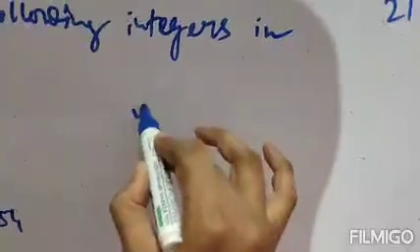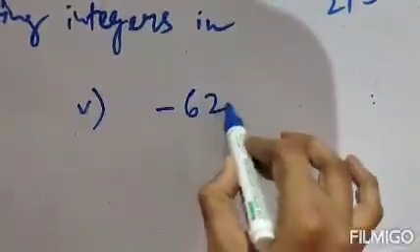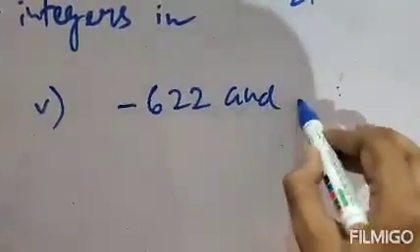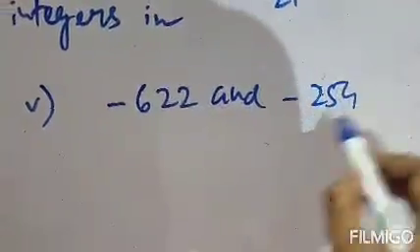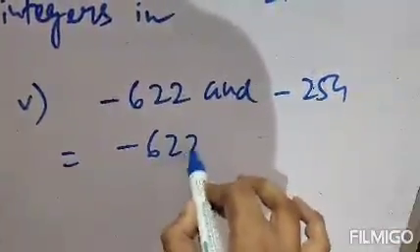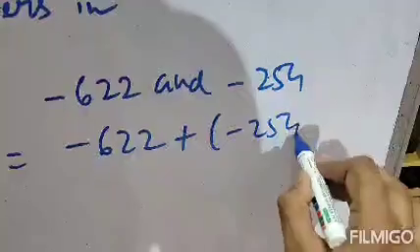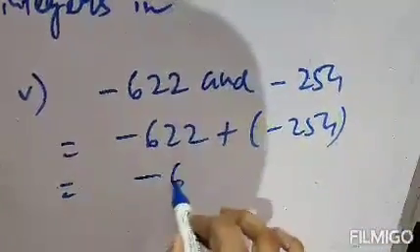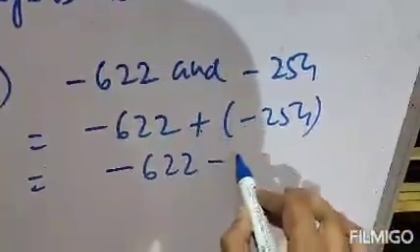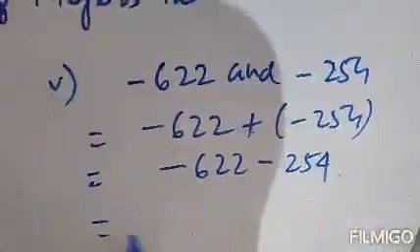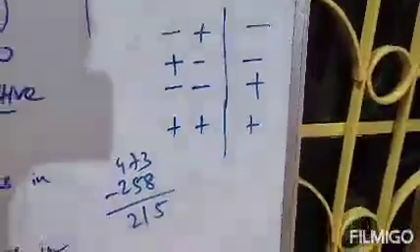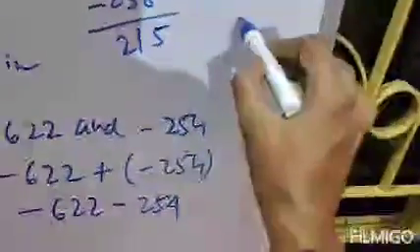Next question. Next question is question number 5. Question number 5 says minus 622 and minus 254. Therefore minus 622 minus 254. We are adding these numbers. Therefore plus and minus becomes minus. Now both are minus signs. So according to the rule, if both are minus signs, the net operation will be plus. So we will add these numbers.